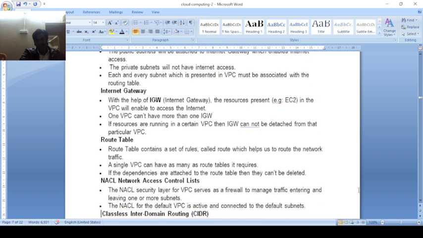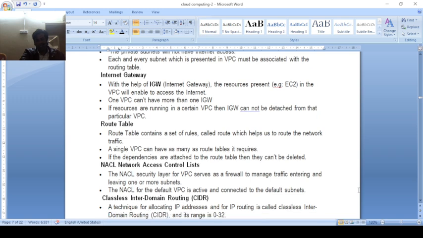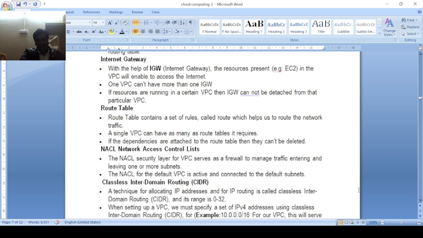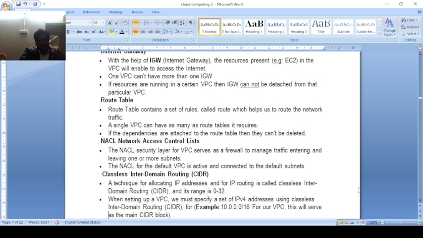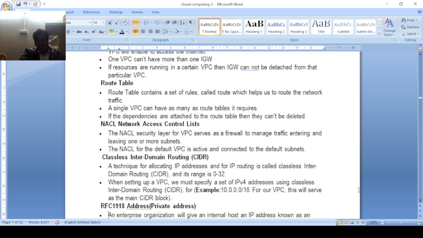Subnet means a net within the subnet. Here is classless inter-domain routing, CIDR. Technically, the IP address routing is called classless inter-domain routing, with a range from 0 to 32. But in a VPC you must specify an IPv4 CIDR block. For example, IPv4 10.0.0.0 is a CIDR block. A private address is an internet host IP address.